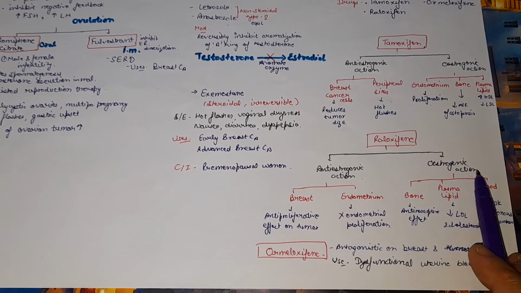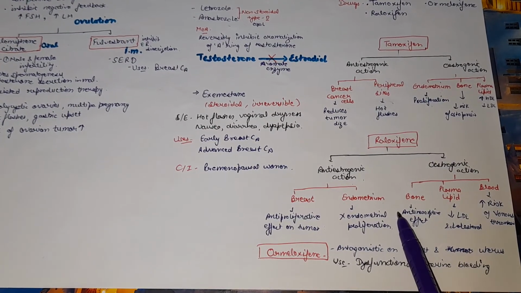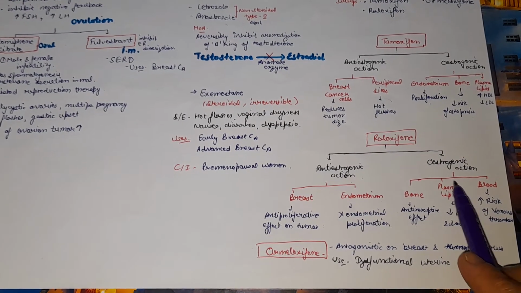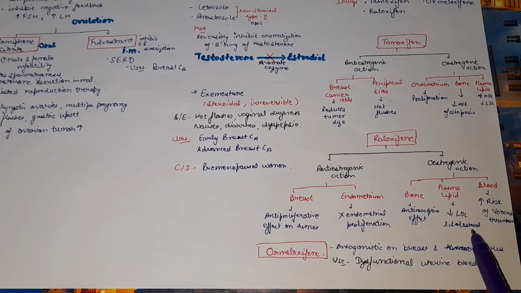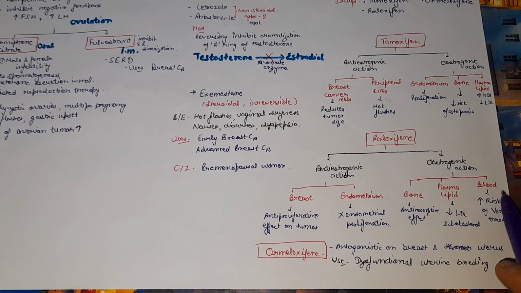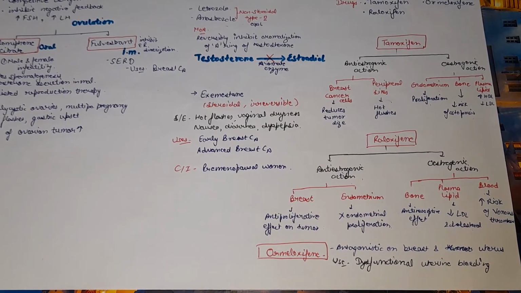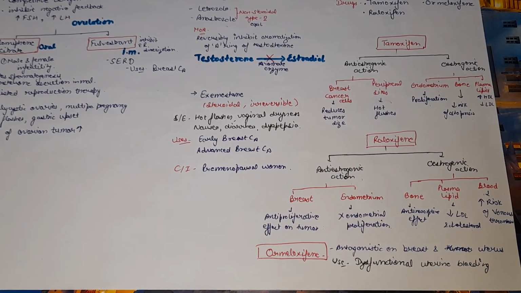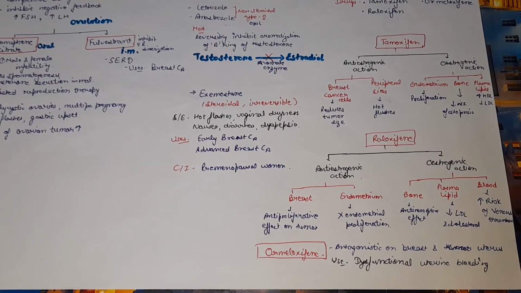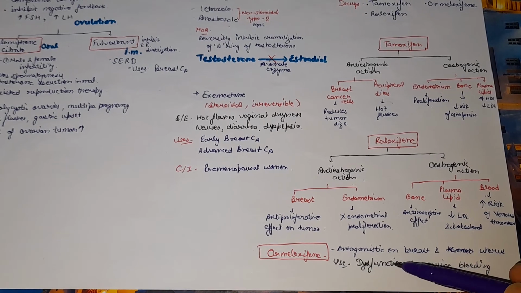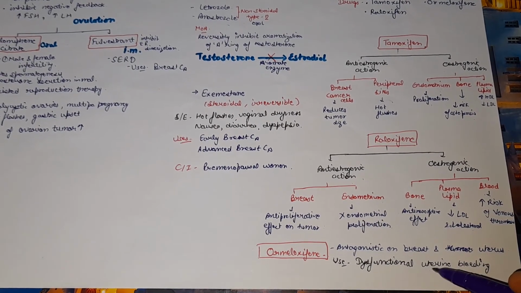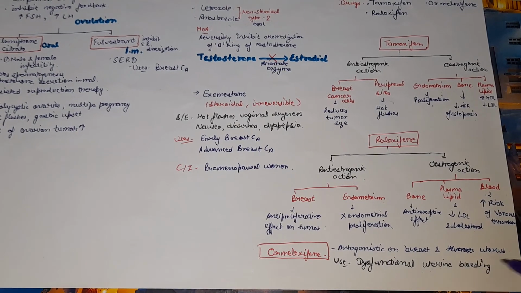Next, the estrogenic action of raloxifene on bone is the same as tamoxifen, so they have an anti-resorptive effect. On plasma lipid, they decrease LDL and cholesterol, but they have estrogenic action on blood. As we discussed earlier, estrogen enhances the activity of coagulation factors 2, 7, 9 and 10, so there will be an increased risk of venous thrombosis. Ormeloxifene has antagonistic action on breast and uterus, so ormeloxifene is used in the treatment of dysfunctional uterine bleeding.